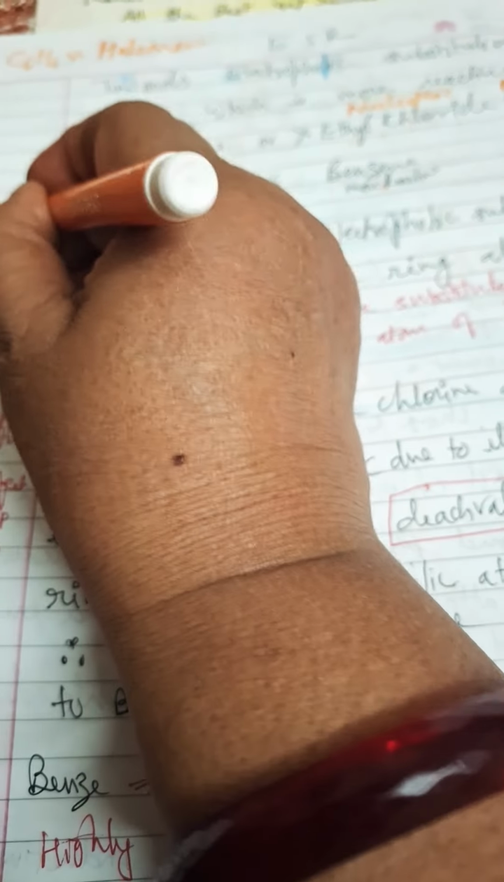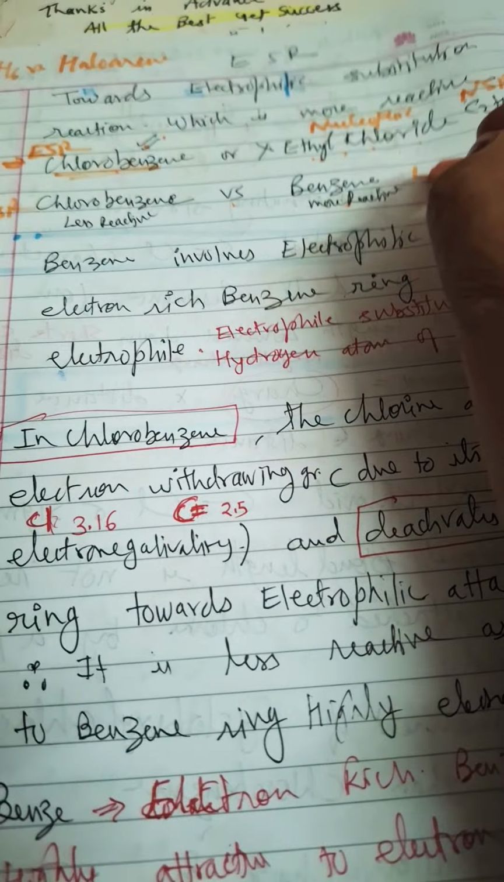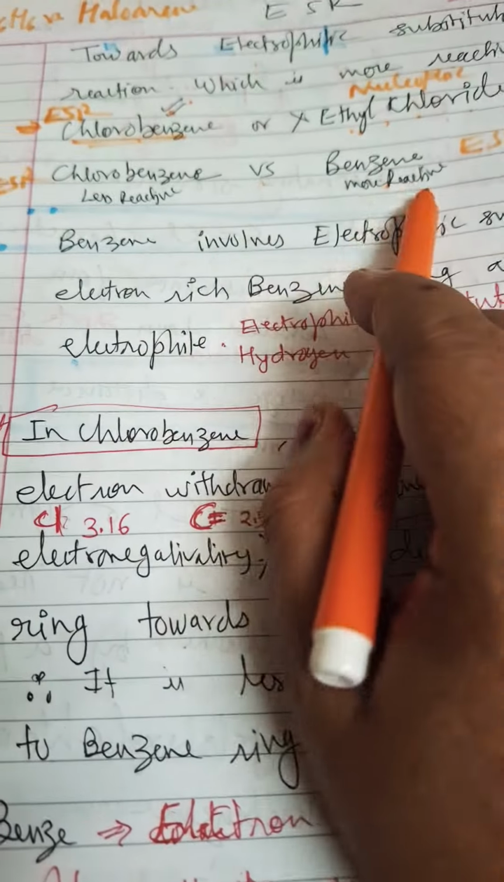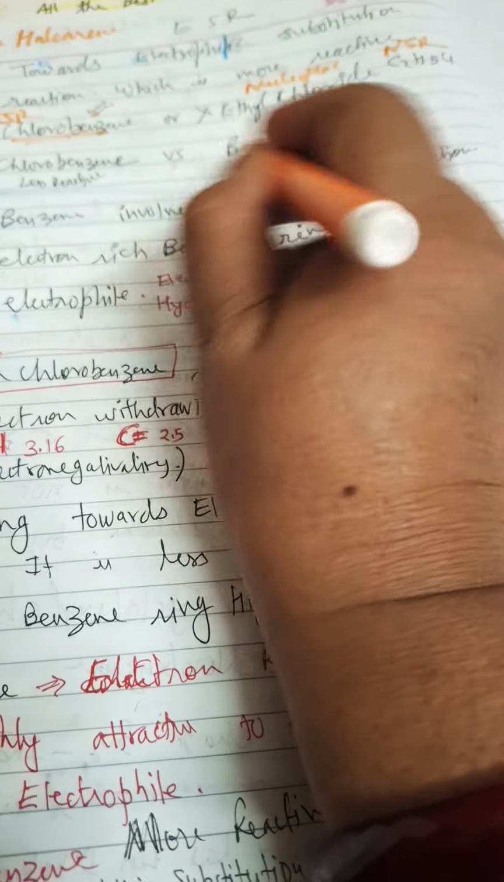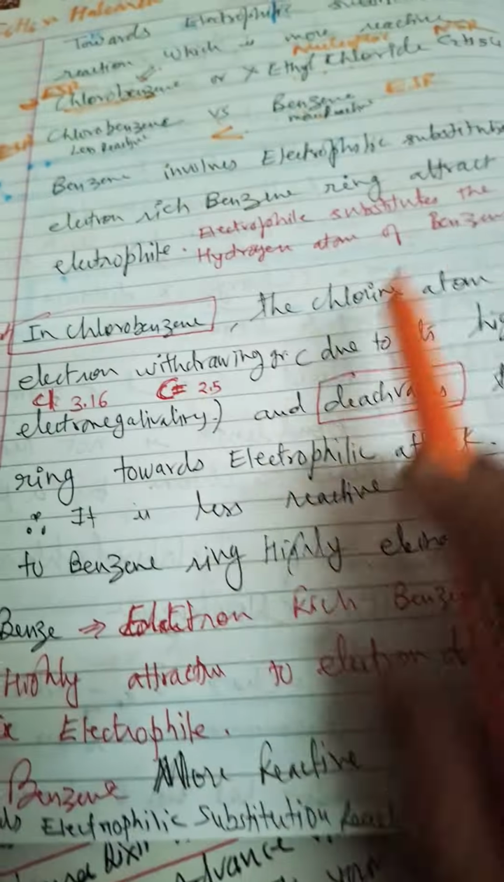But for benzene and chlorobenzene, in both of them ESR is possible. Now we have to compare the reactivity speed. Benzene is more reactive as compared to chlorobenzene. Why is it so? We discussed this.